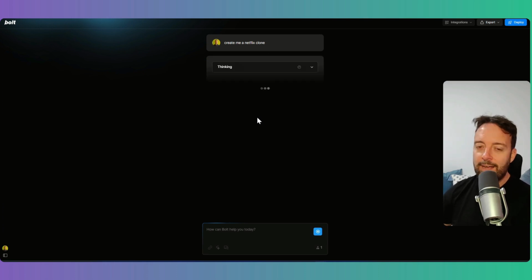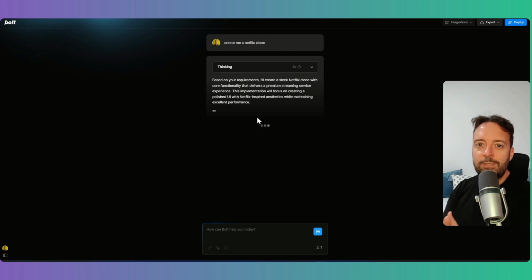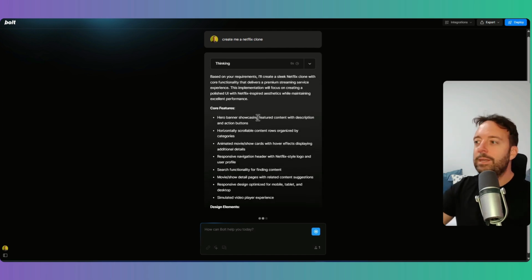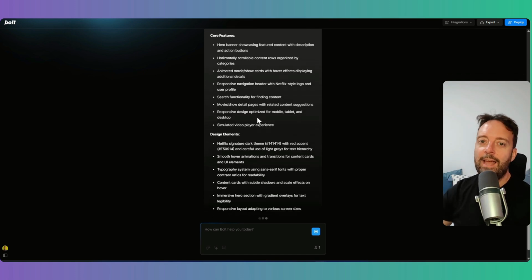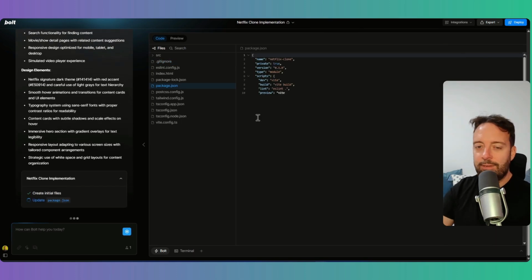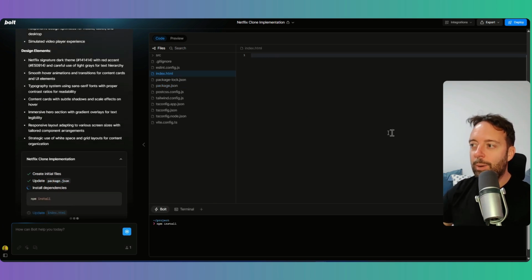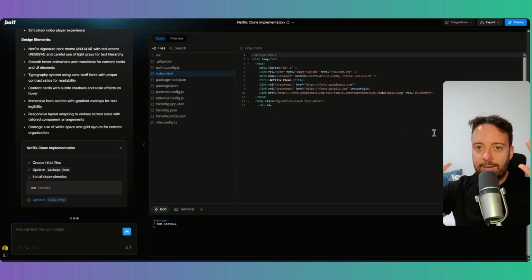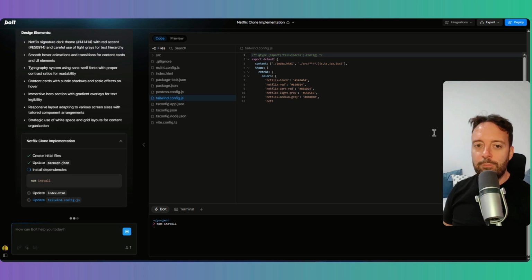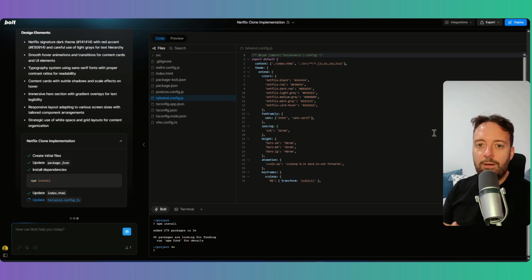They also have a hackathon coming, and a hackathon is something that you might think is for coders or whatever. But this one actually includes anybody, because like you see here, I don't need any technical expertise to create this website. Everything is being created, as you can see, written by AI. I'm not doing anything here. It's doing all of the work for me, and it's going to create me a clone of Netflix.